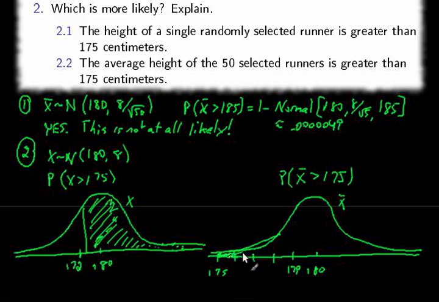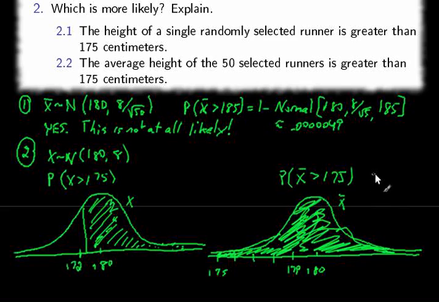If we shade everything to the right of 175, that's essentially the whole thing. So this is about 1, almost guaranteed, whereas this one is something less than 1 for sure, because the shaded area is significantly less than 1 because we have this unshaded part. So the answer to the question of which one is more likely is the average. The average is more likely.